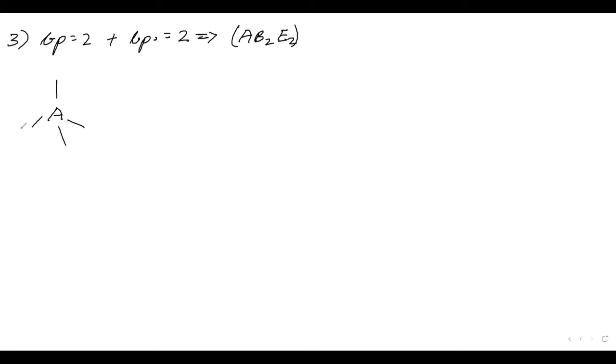So we will write here B and B. The electron pairs will be at this side. Now, if I write the electronic geometry, it will be tetrahedral.